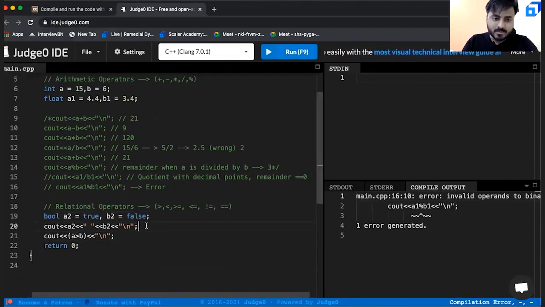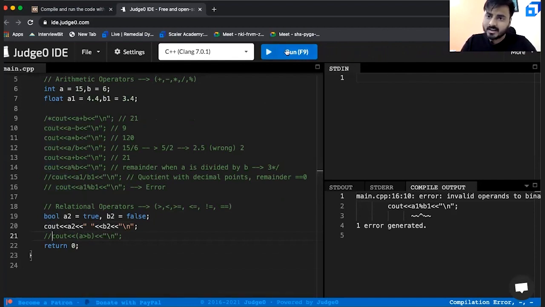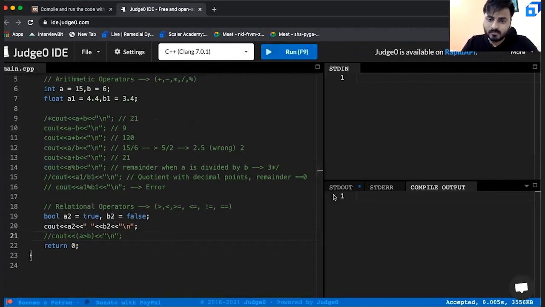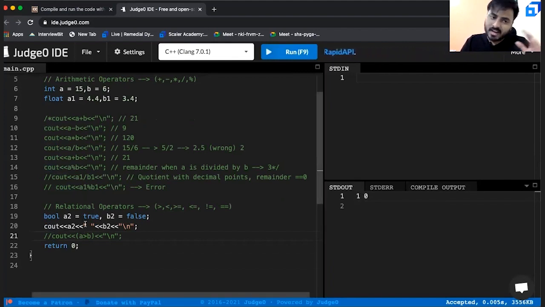Let us execute this statement and check. You are taking boolean variables a2, initializing that as true, b2 as false, and let us run and check it out. As you can see here, you are getting 1 and 0. That is, 1 is indicating true, 0 is indicating false.